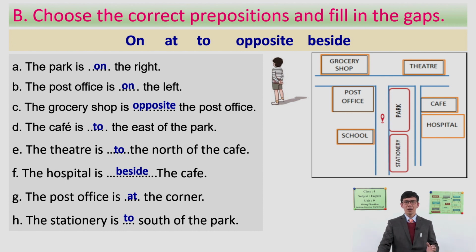In this way, with the help of this map, we are now sure to use these different prepositions, let's say on, at, to, opposite, beside, etc. Did you also get idea to use now this preposition? Very good.